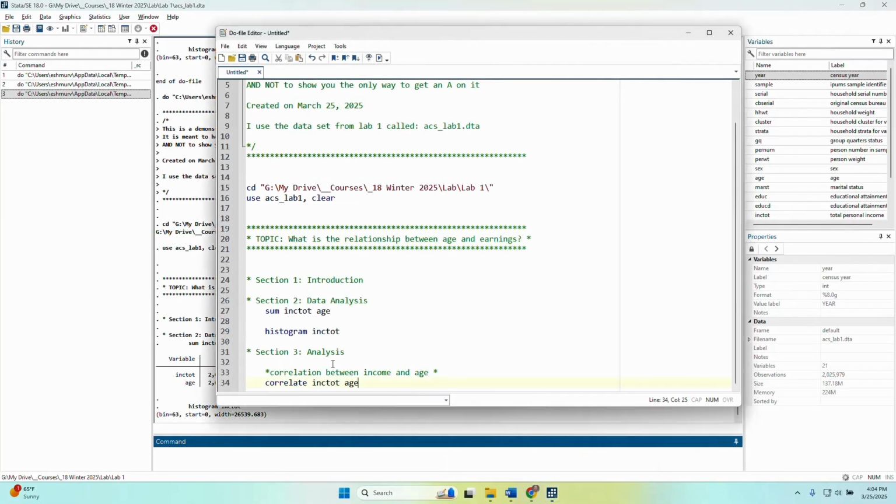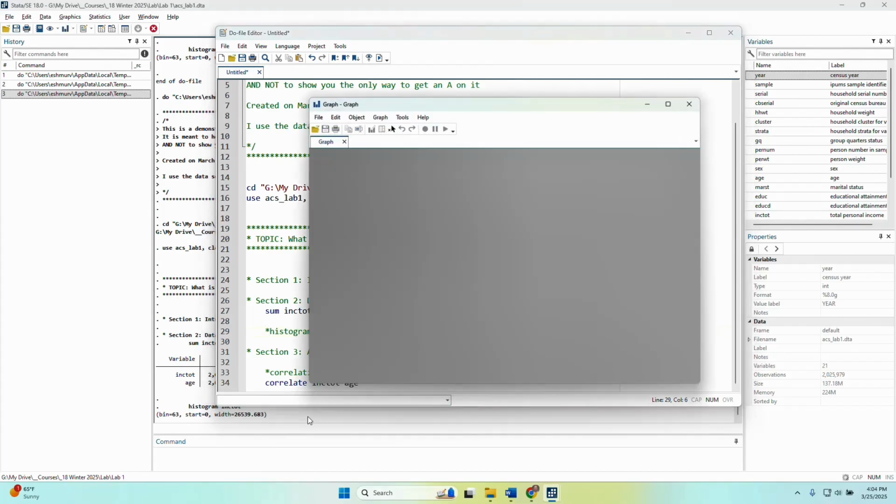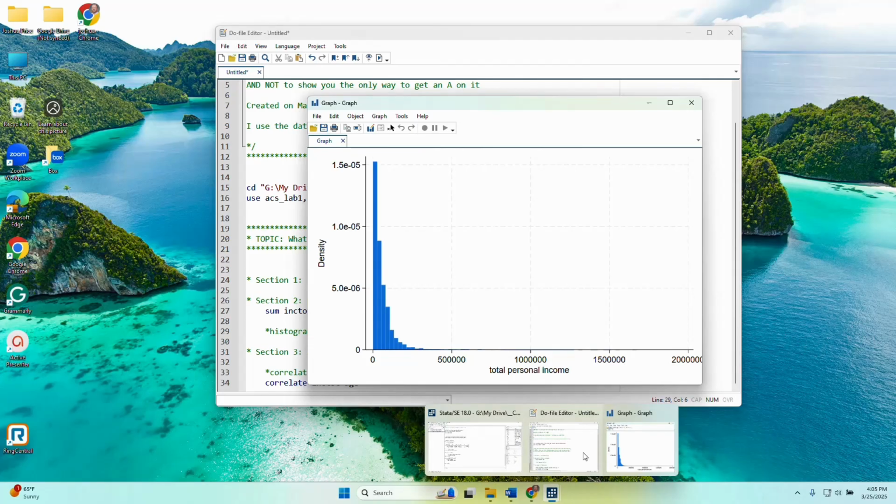I'm actually going to comment out the histogram so it doesn't create it each time. With 2 million observations, it takes a while to create some graphics, and we'll see that here in a little bit as well. But if I run the correlation, here's the correlation, 0.1682. In my paper, I can describe what this is and interpret what it means. So here in STATA, I can calculate the correlation, but in my paper, I would need to write out and describe what that correlation is. Now I might want to get into some hypothesis testing.